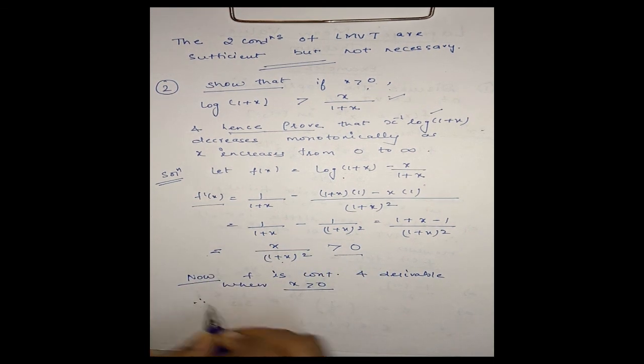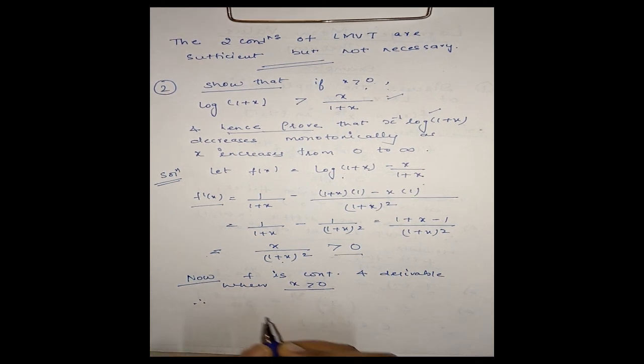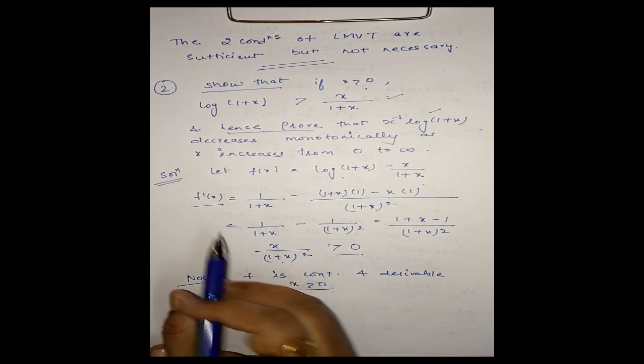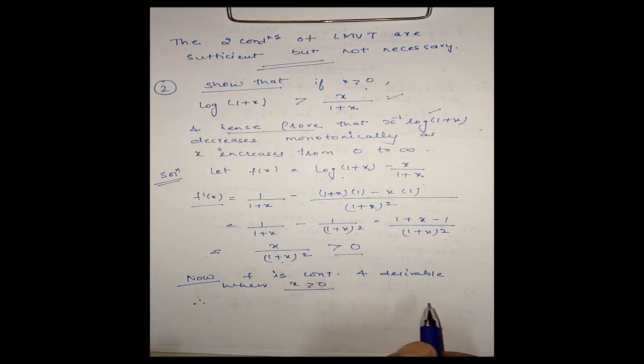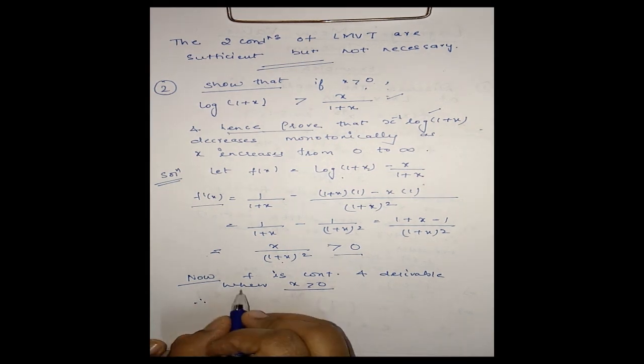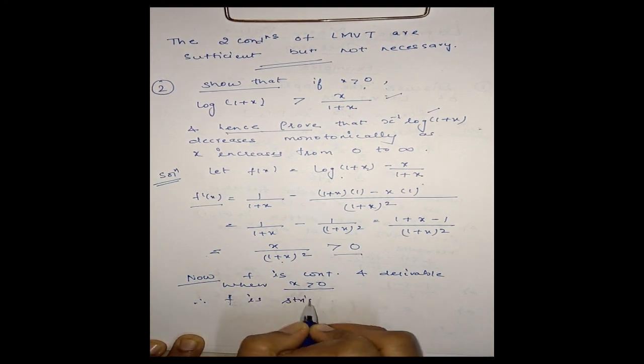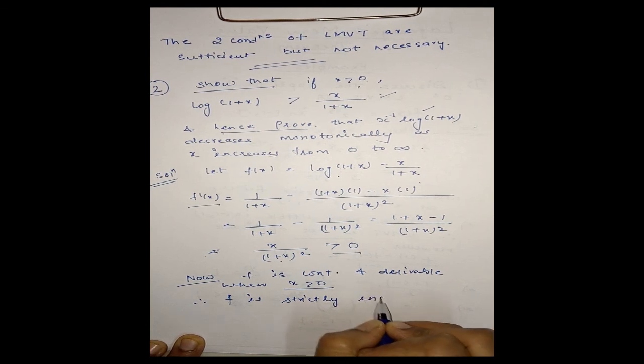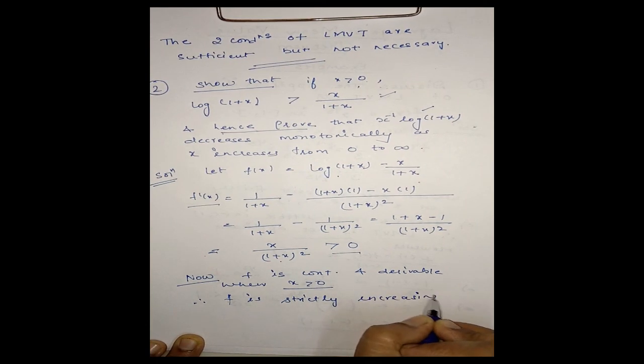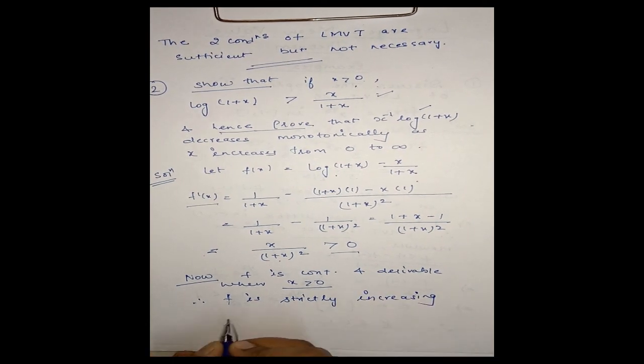Therefore, by Lagrange's mean value theorem, as we have done in the previous video, if f'(x) is greater than 0 and f satisfies the conditions of Lagrange's mean value theorem, then we have the conclusion that f is strictly increasing. We have done this. f is strictly increasing when x is positive.